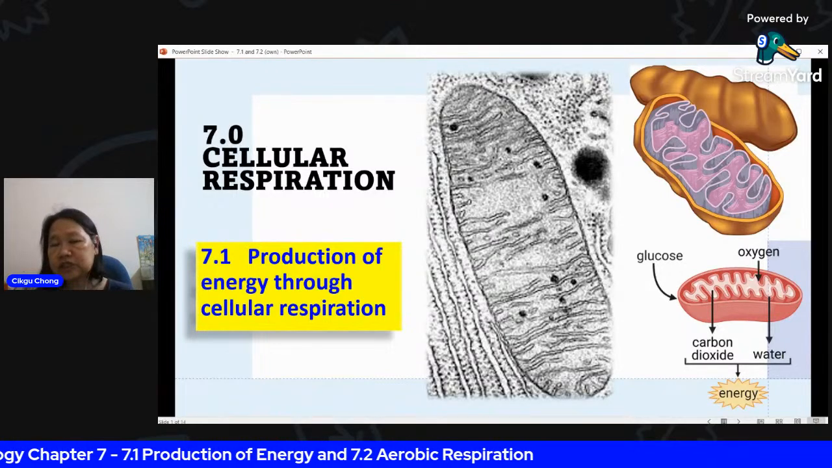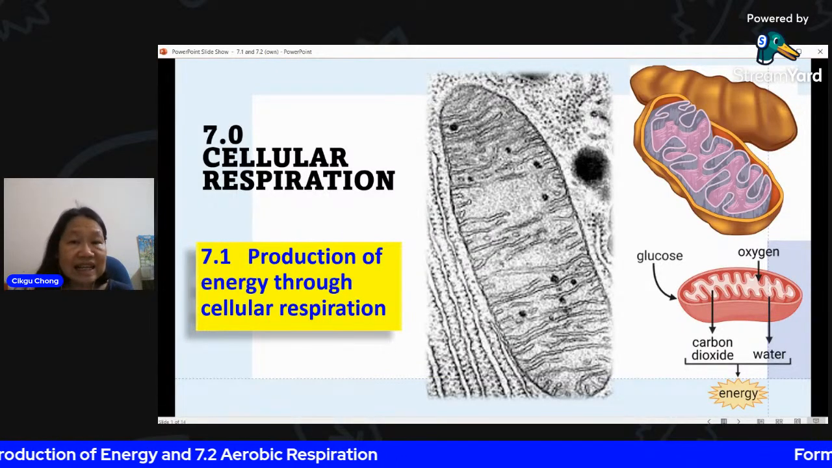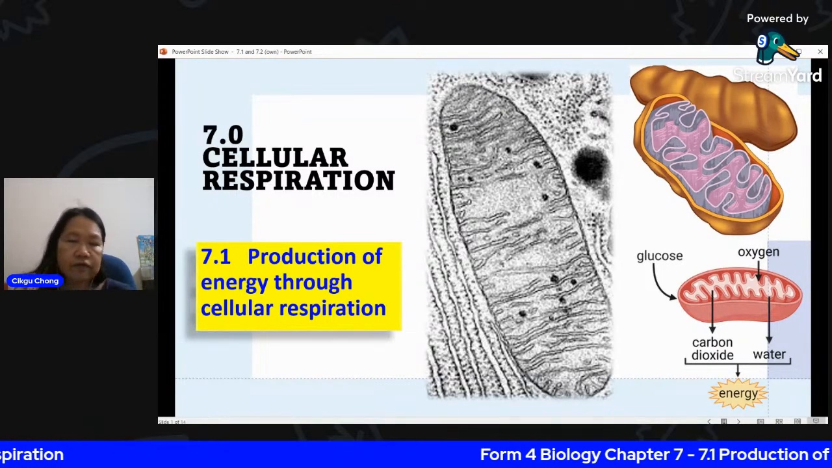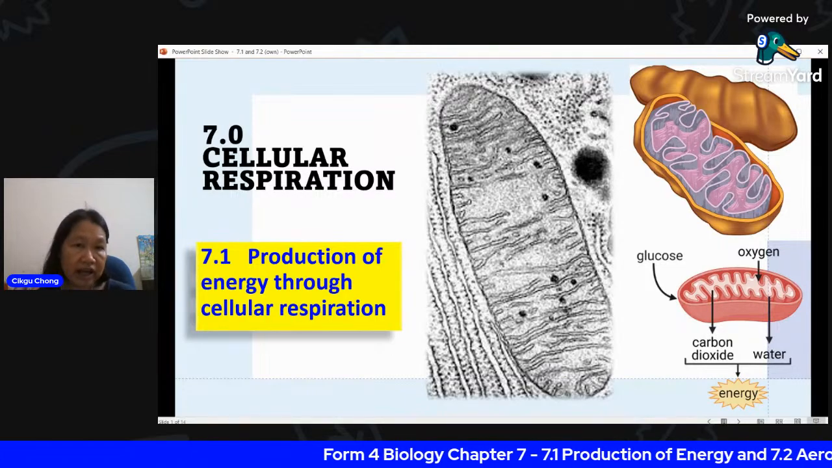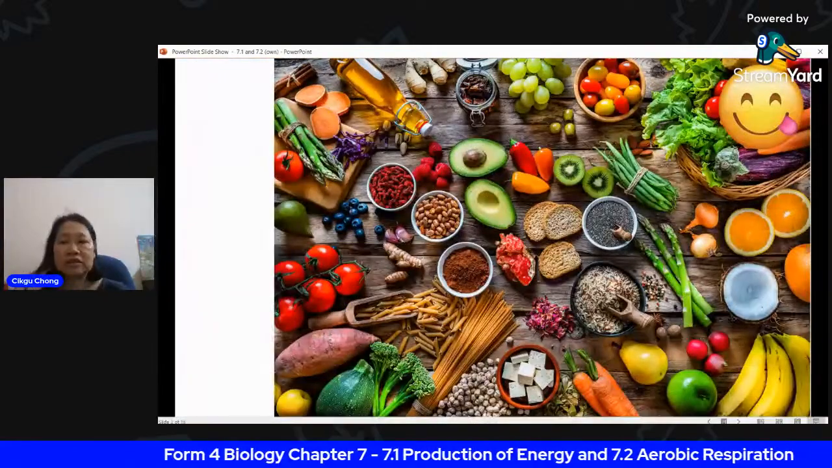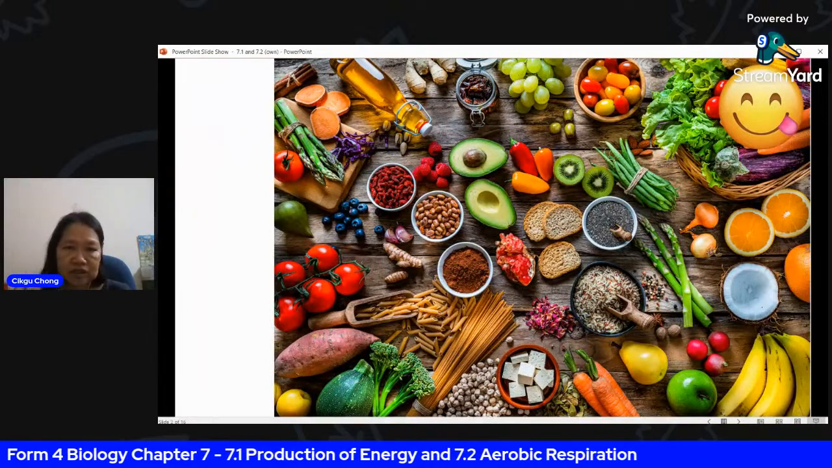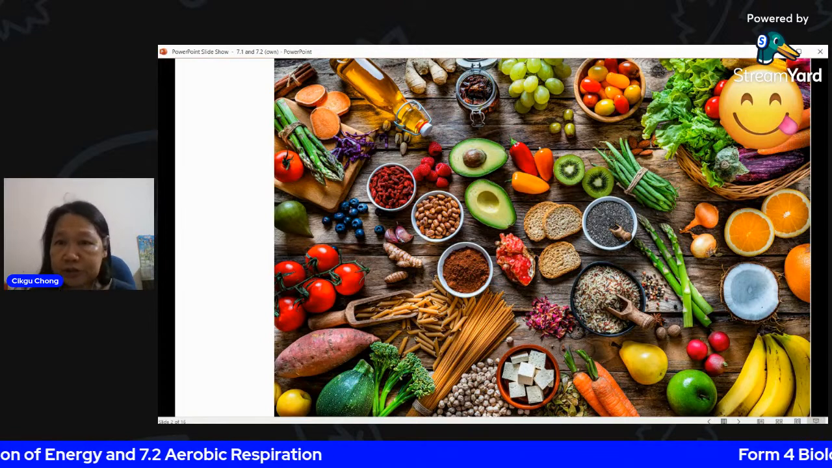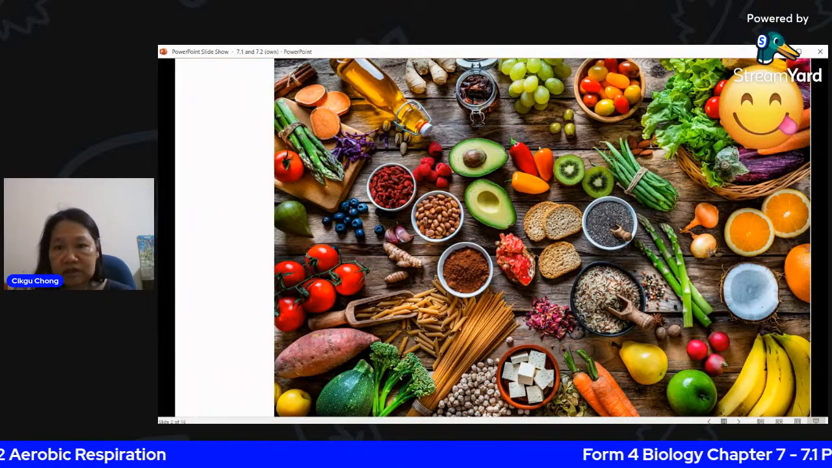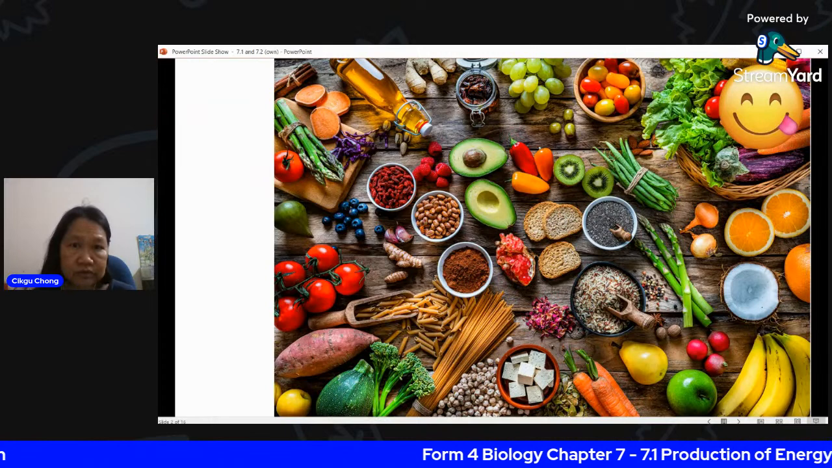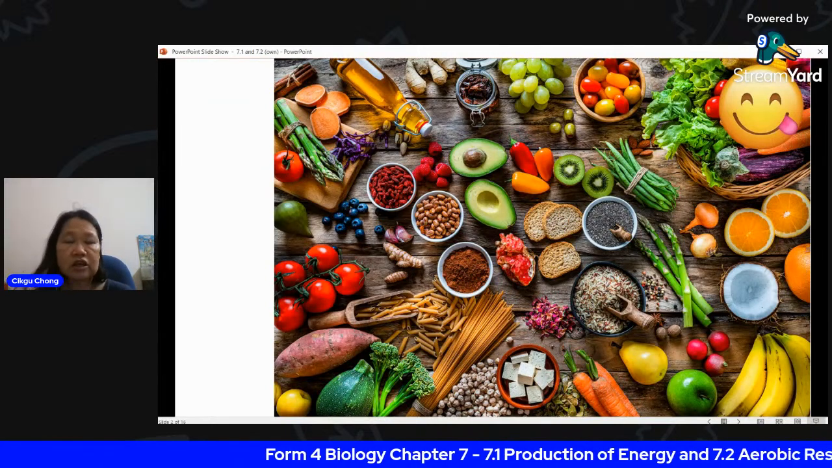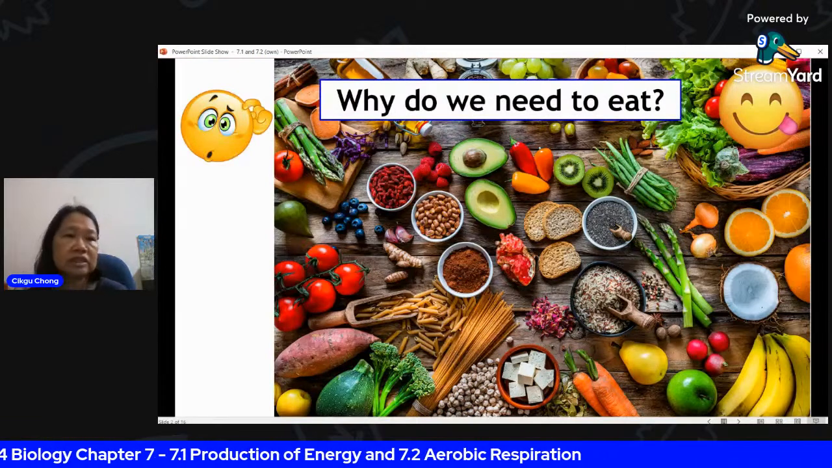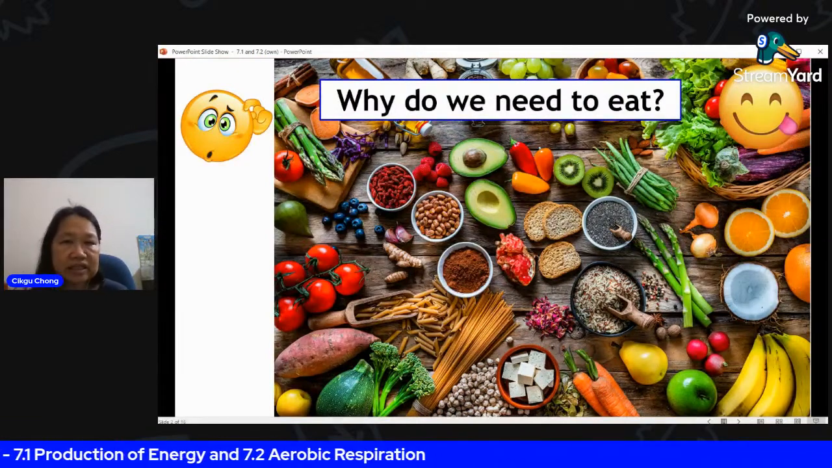Cellular respiration is the process whereby we release the energy that is in the molecule. So what kind of molecules have energy inside? Now look at all this. I'm sure that makes you want to eat, because you might be hungry at the moment. All these are raw materials. Some of them are fruits, some are vegetables, but all of them are classified as food. We can obtain energy from food. So let me ask you a simple question: why do we need to eat?